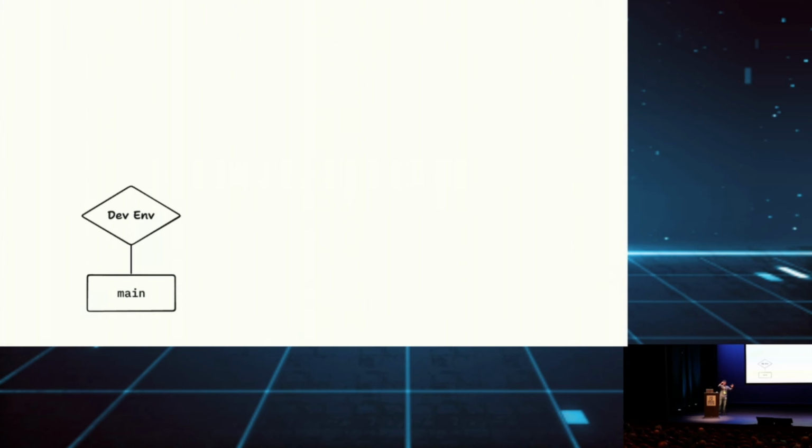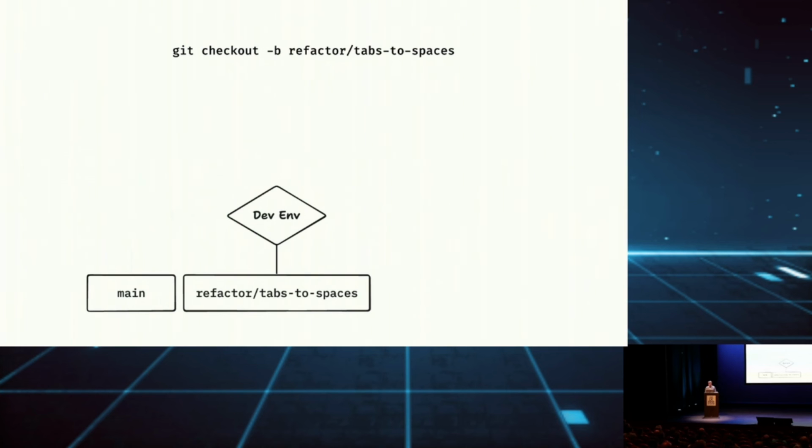So let's imagine a scenario where you have a development environment running on the main branch. And I want to show you how it would work locally to also show you how CodeSandbox tries to solve these kinds of things. So you have your development environment connected to the main branch. And let's assume that everything is already set up. You have your npm install, npm run dev. I want to start working on a new branch. I want to refactor, and I want to convert all tabs to spaces.